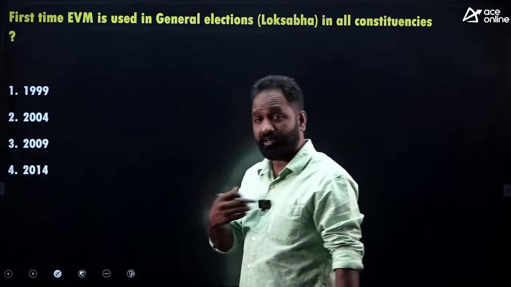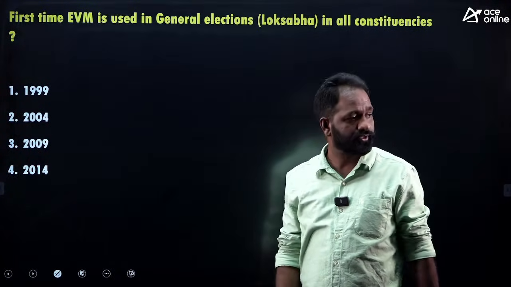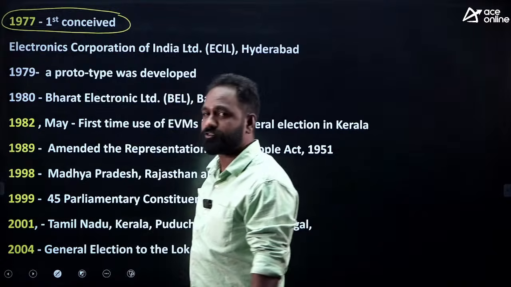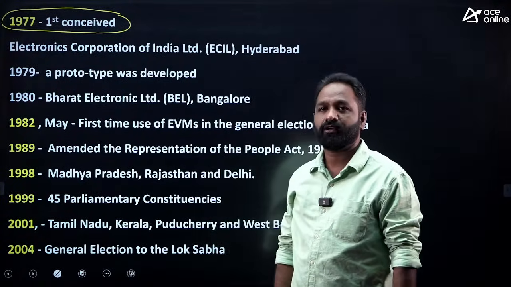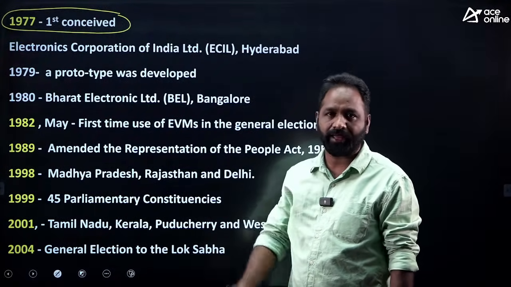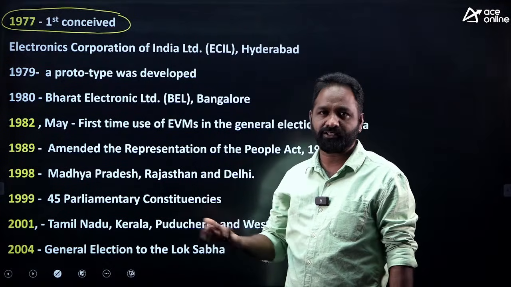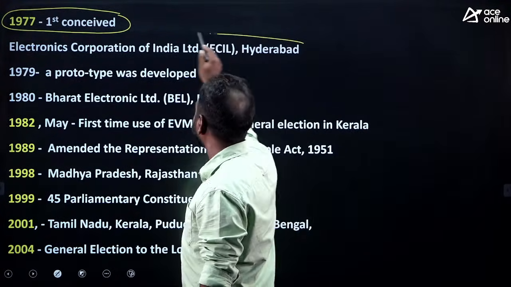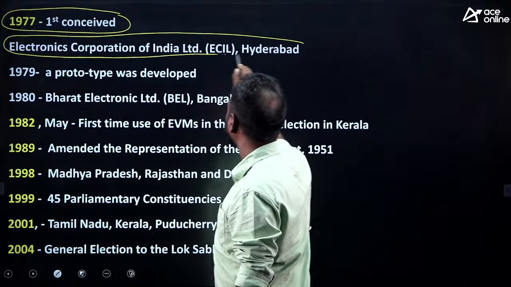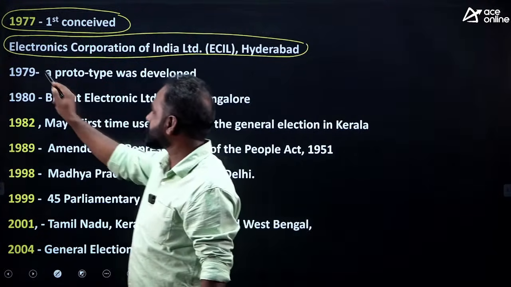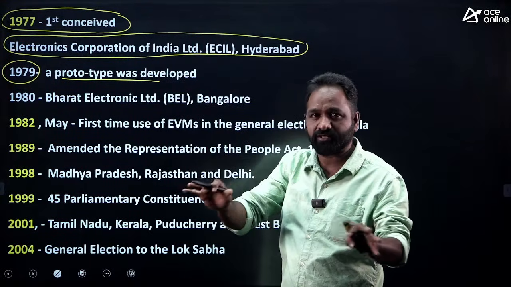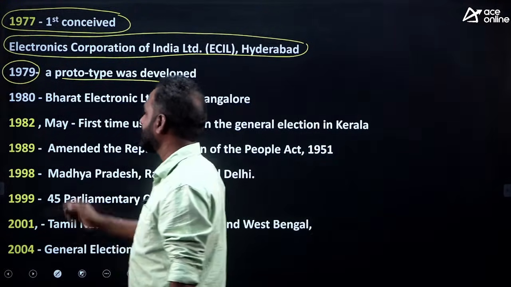Okay, I'll give an explanation because there is a chance to ask the question. In 1977, the Election Commission of India had a thought: let's introduce machines instead of paper ballots, because in paper ballots there is a chance of manipulation. The chance was given to ECIL to prepare a prototype, and in 1979 a prototype was developed for the first time. Of course, this question they don't ask in the examination, I'm just giving information.